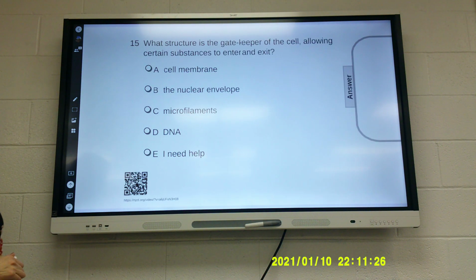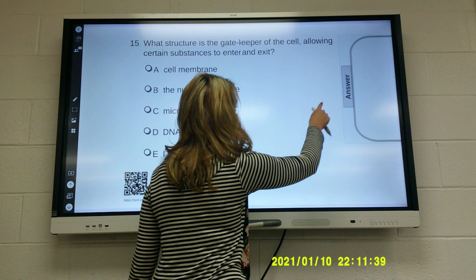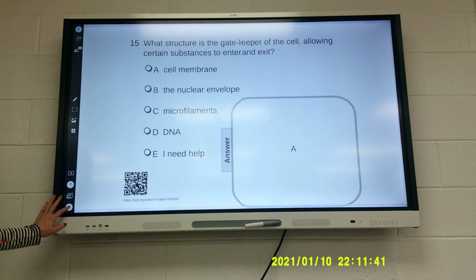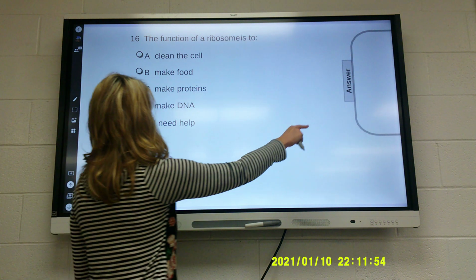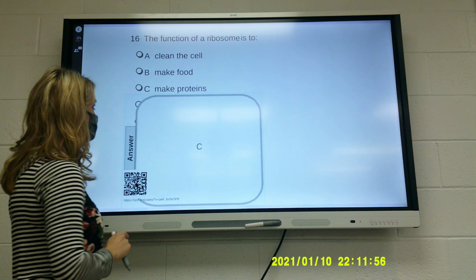What structure is the gatekeeper, allowing certain substances to enter and exit? Cell membrane, nuclear envelope, microfilaments, or DNA? A is correct. Again, this should all be reviewed. The function of a ribosome is to clean the cell, make food, make proteins, make DNA. Anybody? C is correct.